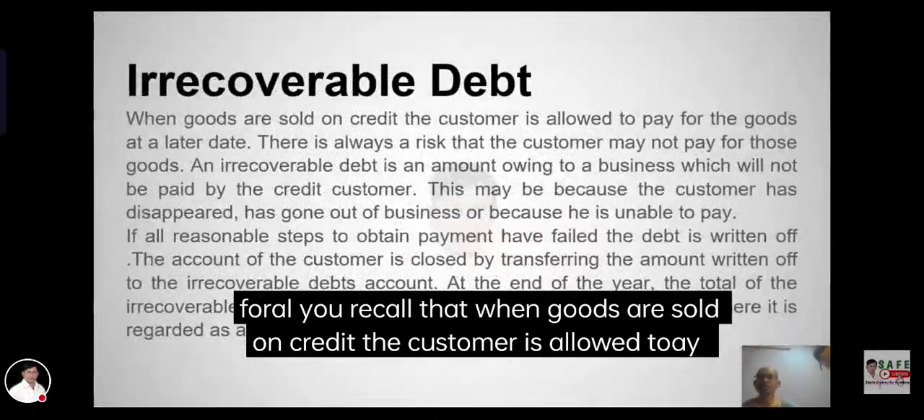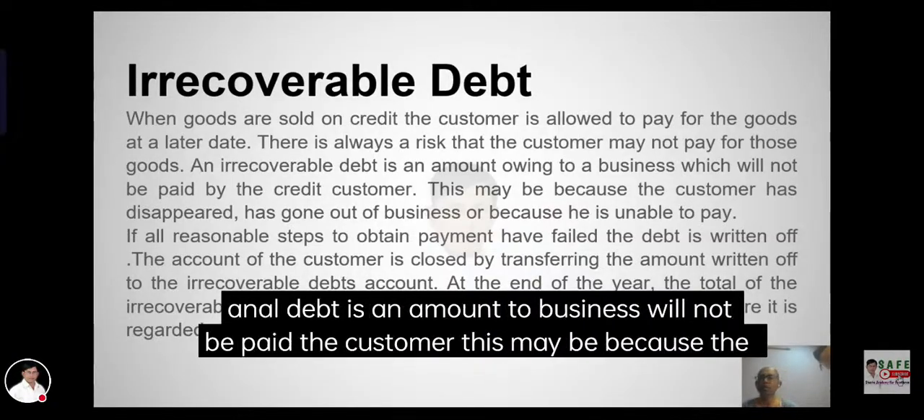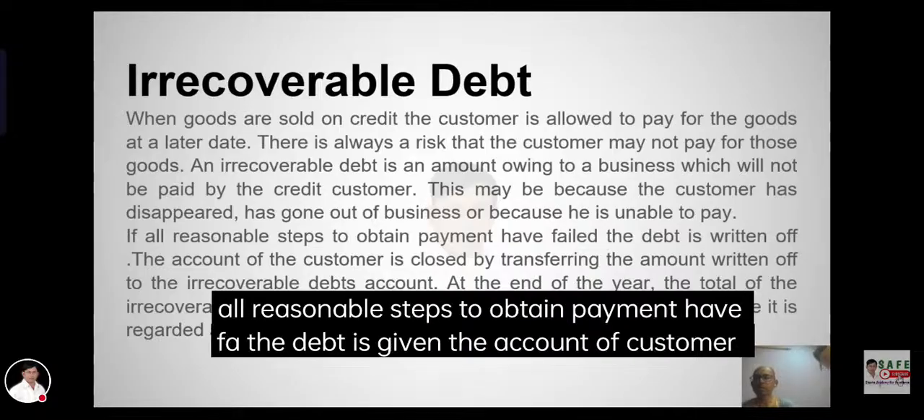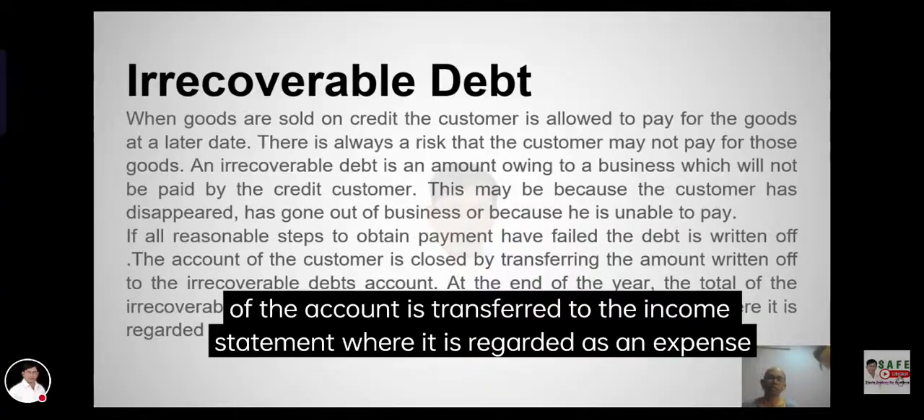Irrecoverable debt. If goods are sold on credit, the customer is allowed to pay for the goods at a later date. It is always possible that the customer will not pay for those goods. An irrecoverable debt is an amount owed on credit that cannot be paid by the customer. This may be because the customer has disappeared or gone out of business. If all reasonable steps to obtain payment are taken, the debt is written off. The account of the customer is closed, and at the end of the year, the total of the irrecoverable debts amount is transferred to the income statement, where it is regarded as an expense.